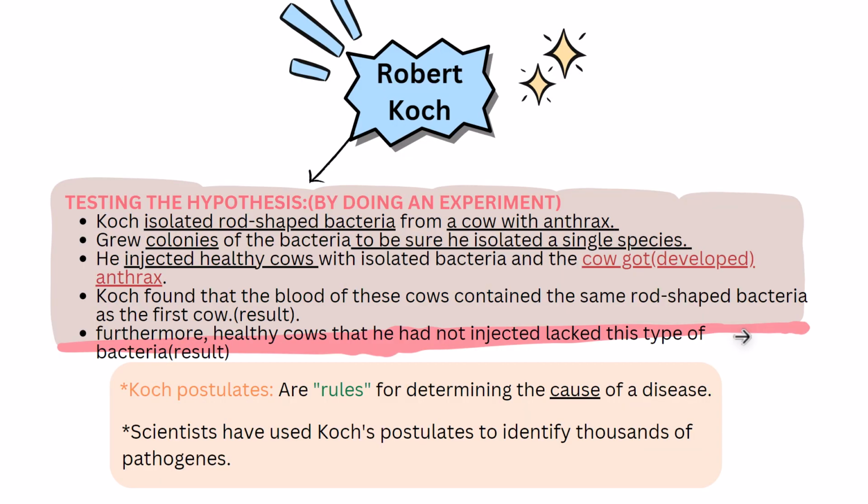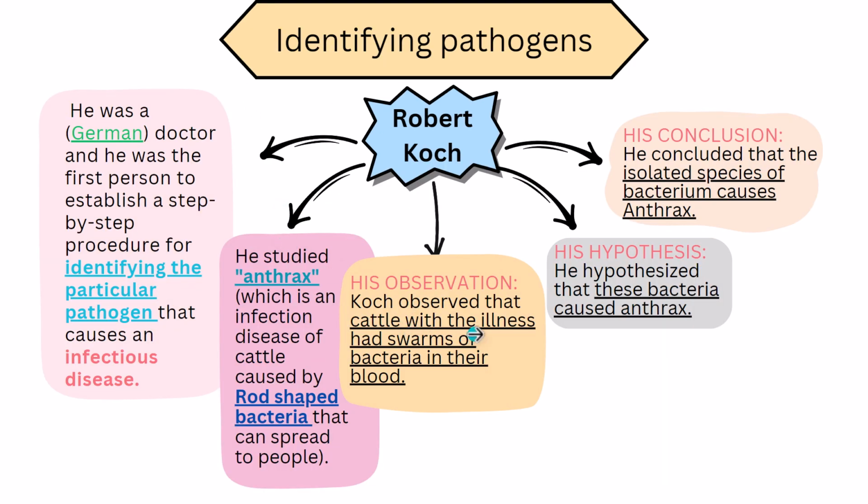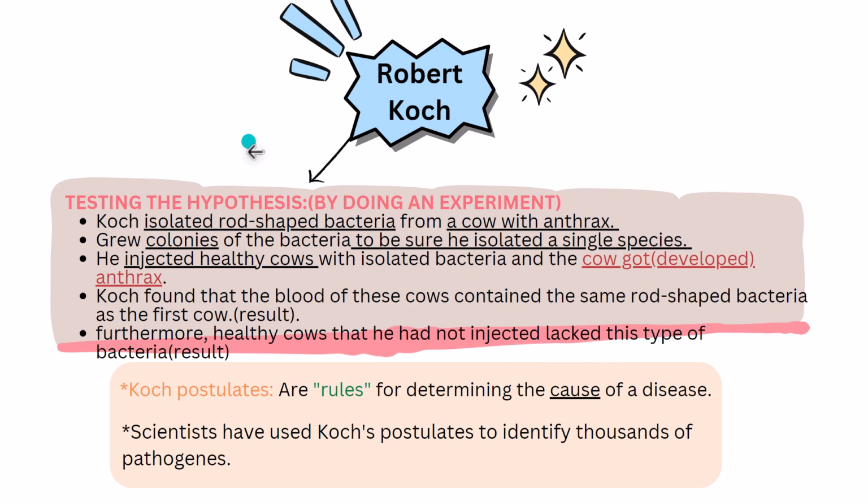Now let's talk about Robert Koch's experiment and how he tested his hypothesis. As we said before, he observed that cattle with the illness had swarms of bacteria in their blood. He hypothesized that this bacteria causes anthrax. Now, how did he test this hypothesis? He tested this hypothesis by doing an experiment. The experiment of Koch started by what? It started with Koch isolating rod-shaped bacteria.